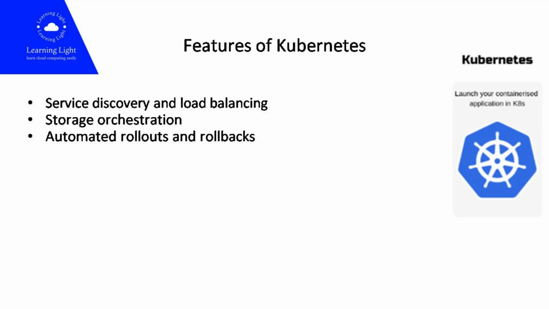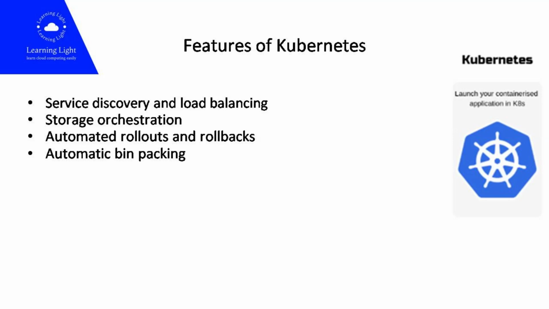You can describe the desired state for your deployed containers using Kubernetes, and it can change the actual state to the desired state at a controlled rate. For example, you can automate Kubernetes to create new containers for your deployment, remove existing containers, and adopt all their resources to the new container.